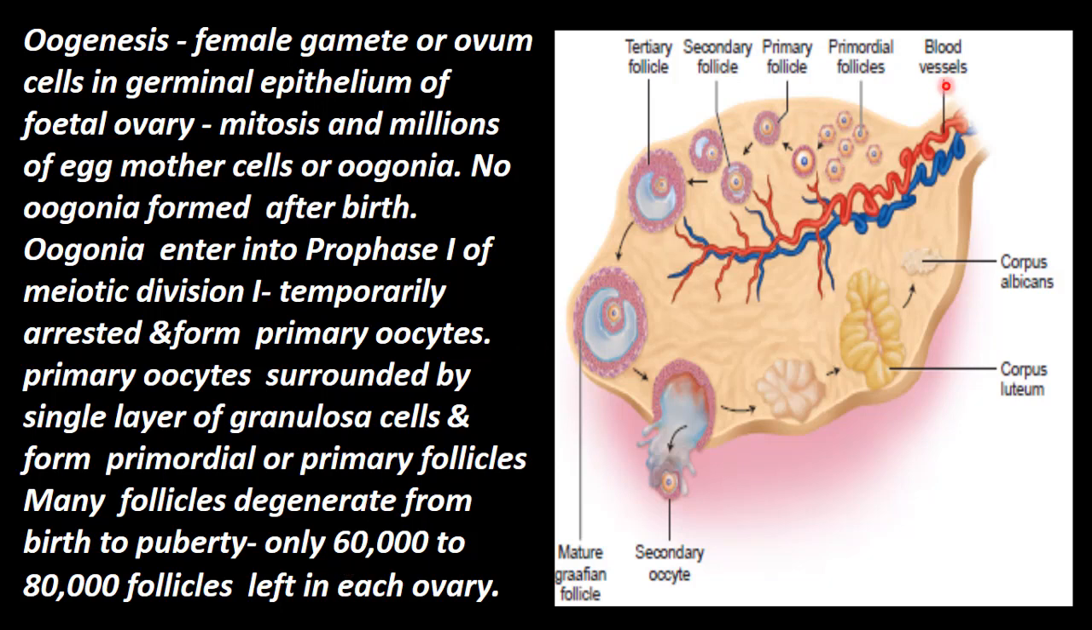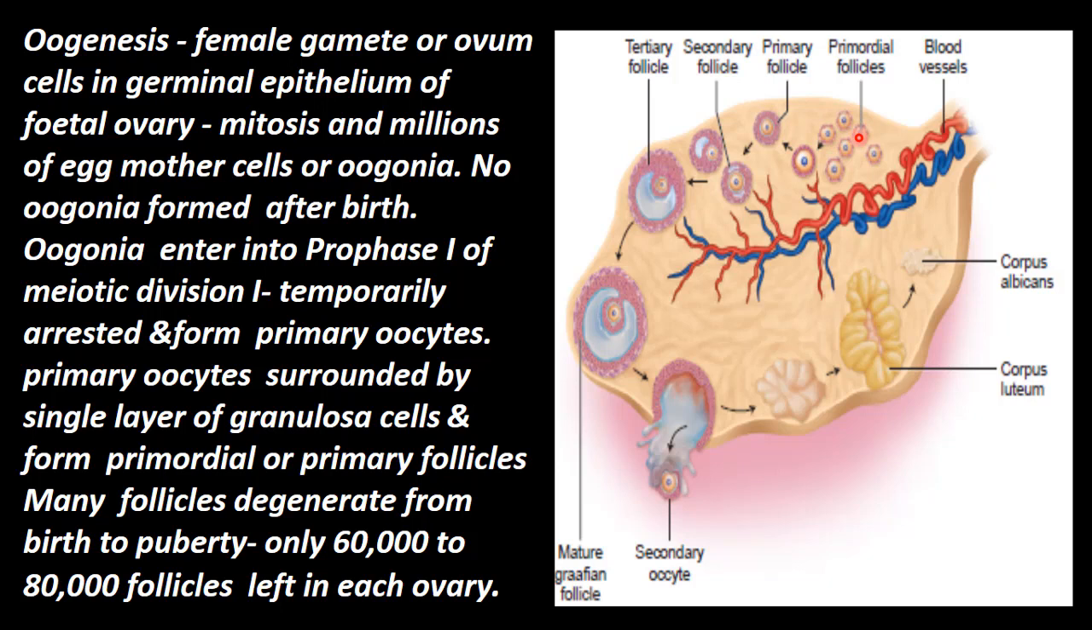This is the ovary cross section. This is the medullary area, this is the cortical area. In the cortex, this is the primordial follicle. This is the primary or primordial follicle. Many follicles of this type degenerate before puberty. Only 60 to 80,000 are left at the puberty level.